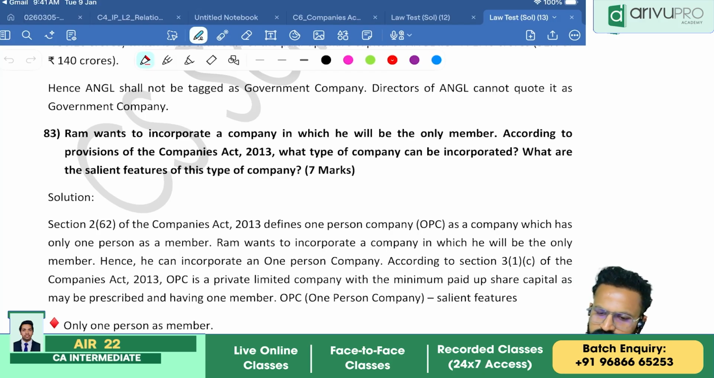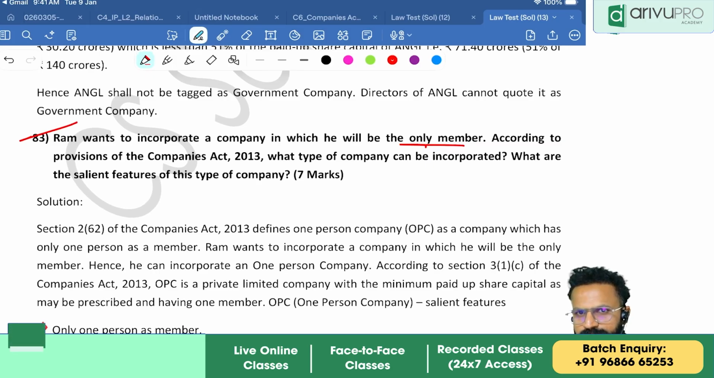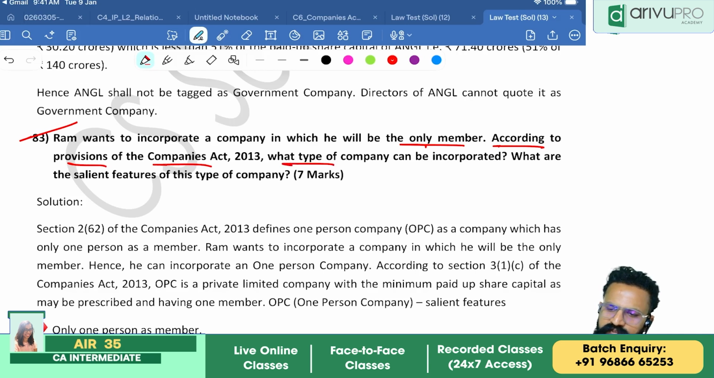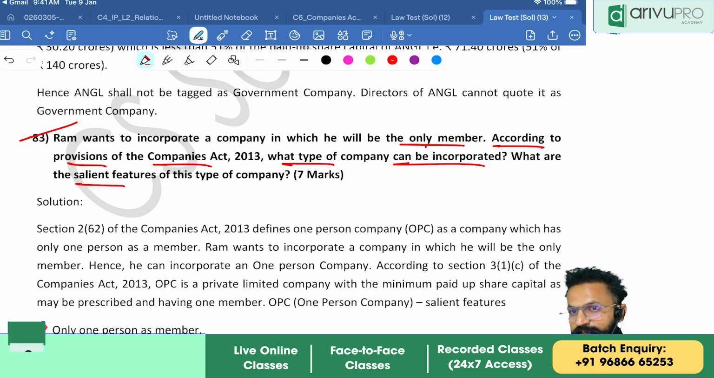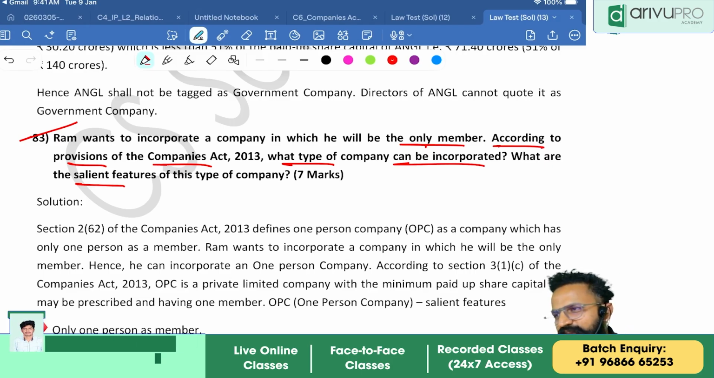Okay. Ram wants to incorporate a company in which he will be the only member. That means which type of company? According to the provisions of the Companies Act, what type of company can be incorporated, and what are its salient features? They have not given anything in the question, so it is your duty to write what type of company can be incorporated by only one member. It's a one-person company, as given in Section 2 clause 62.